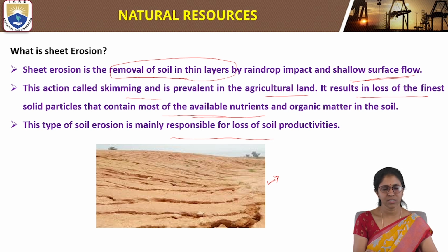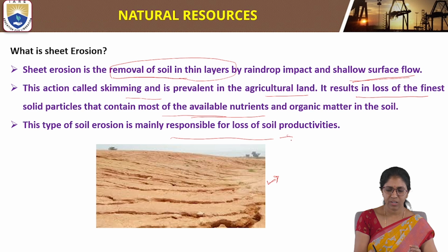Sheet erosion is also one type of soil erosion, in which the topsoil of the land is lost. It is a removal of a thin layer of soil by raindrops.